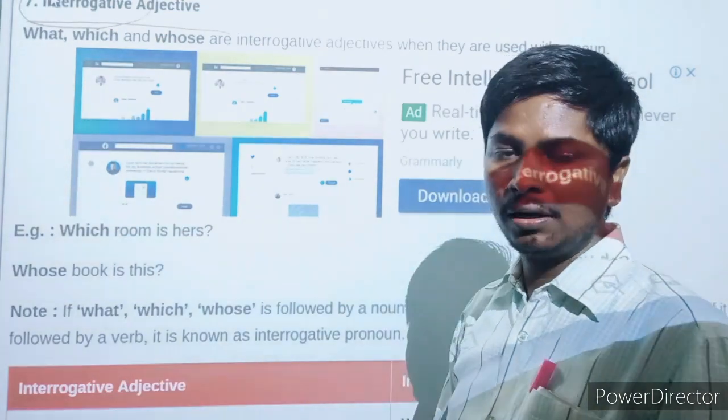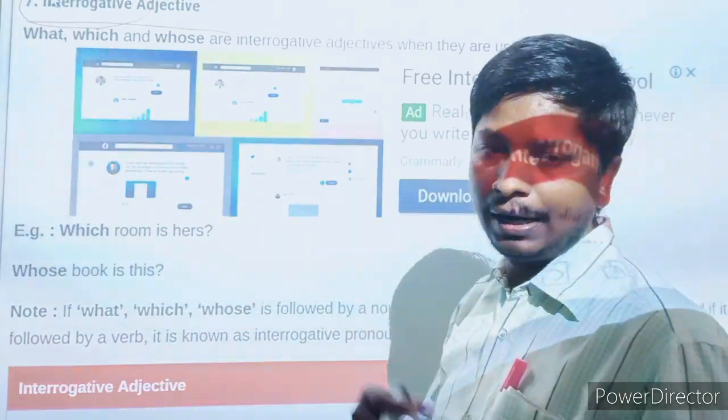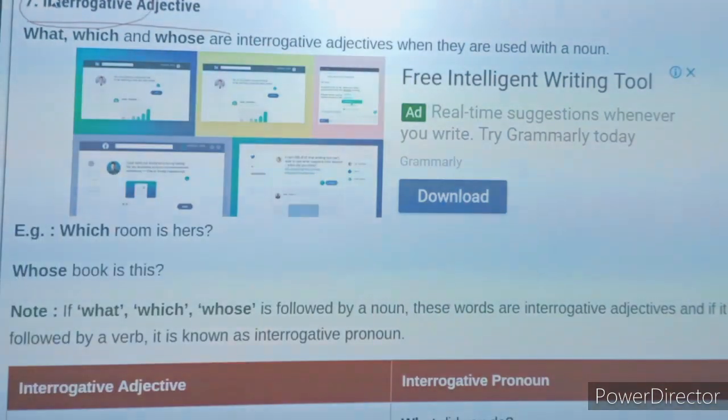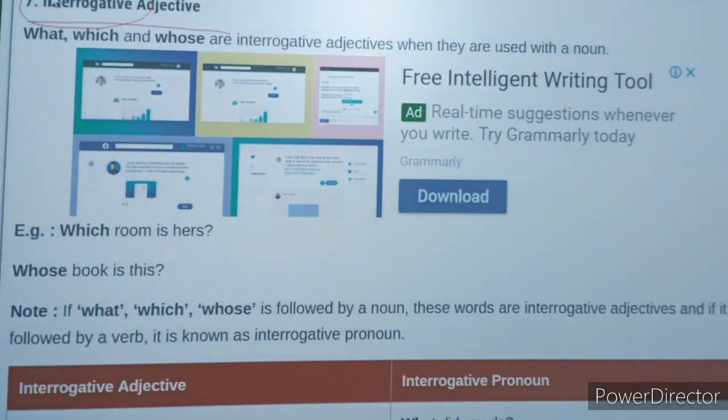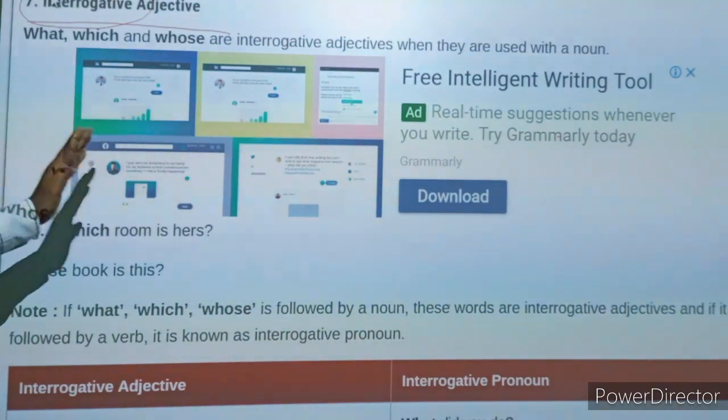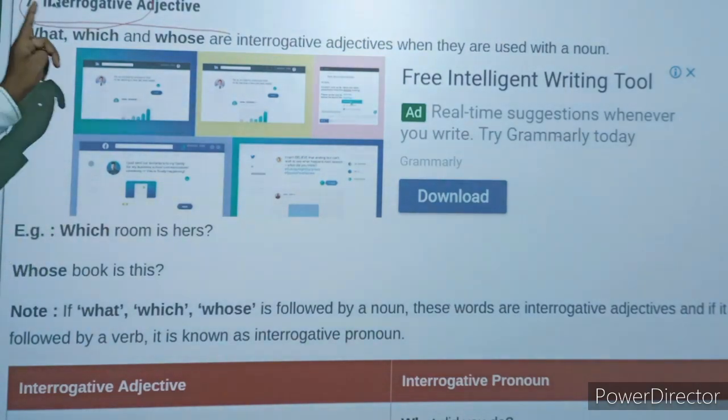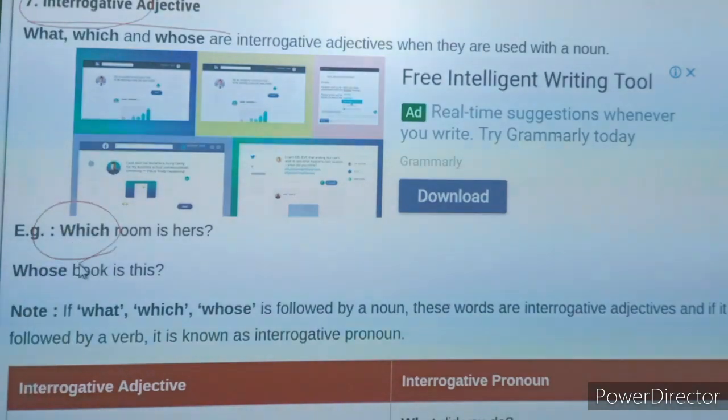So how can you find an interrogative adjective? Let us see. According to the definition, what, which and whose are interrogative adjectives when they are used with a noun. Once again, you can take a screenshot to write the definition. For example, here, which room is hers? Which room is hers?